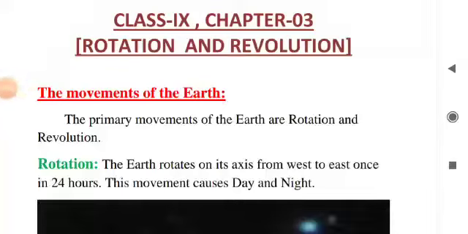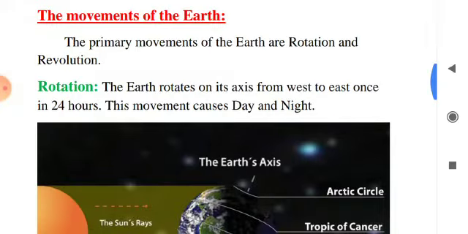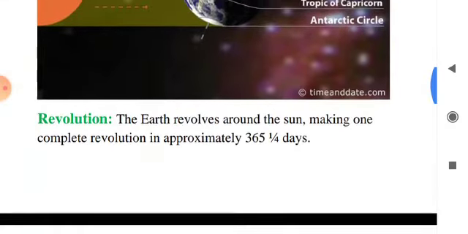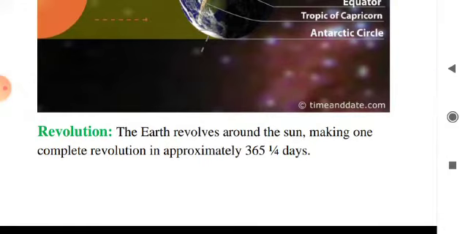Today we are going to start the new chapter, Rotation and Revolution. So what is rotation and what is revolution? The primary movements of the earth are rotation and revolution. The earth rotates on its axis from west to east once in 24 hours. This movement is called rotation. And the earth revolves around the sun, making one complete revolution in approximately 365 1/4 days. That is called revolution.